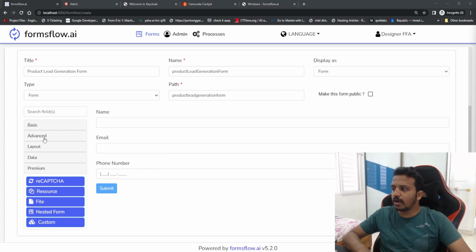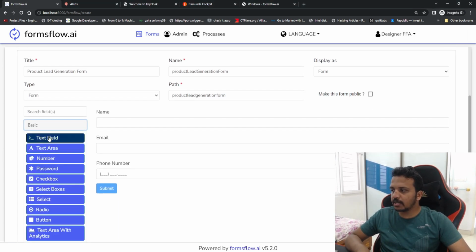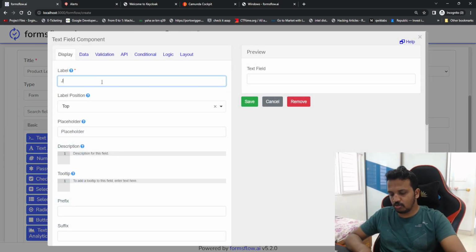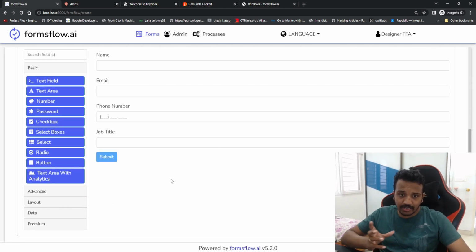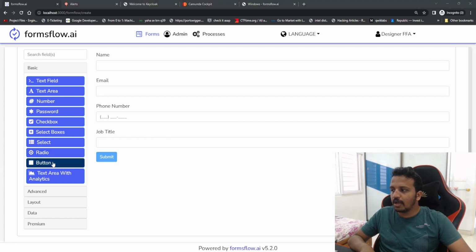So let's try to add a few more attributes. Let's go to basic and add one more field for job title, and save. Okay, now let's try to create, in general we see, right, how did they hear about us. So we'll create a question called how did they hear about us. So there could be multiple options, right? So we should select boxes.